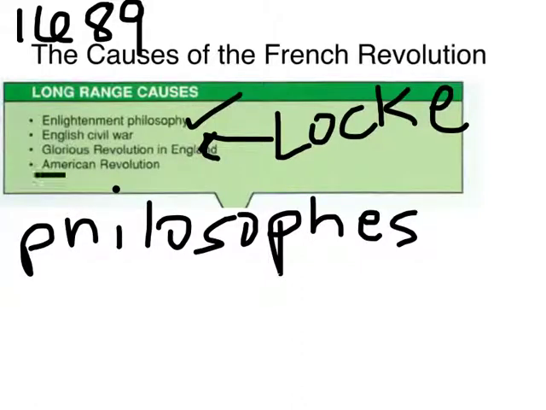And then lastly, the American Revolution, which perhaps had the greatest long-range impact. The French saw the American colonists overthrow the British monarchy and establish a government based again on these ideas of natural rights. If you think about the American Declaration of Independence, this idea of equality for all people, where the people consent to and create a government that serves them. Well, this is going to be a great inspiration to the French Revolution, and ultimately the French Revolution will lead to an abolishment of the monarchy and the establishment of a republic, which is a direct copy of the American Revolution.